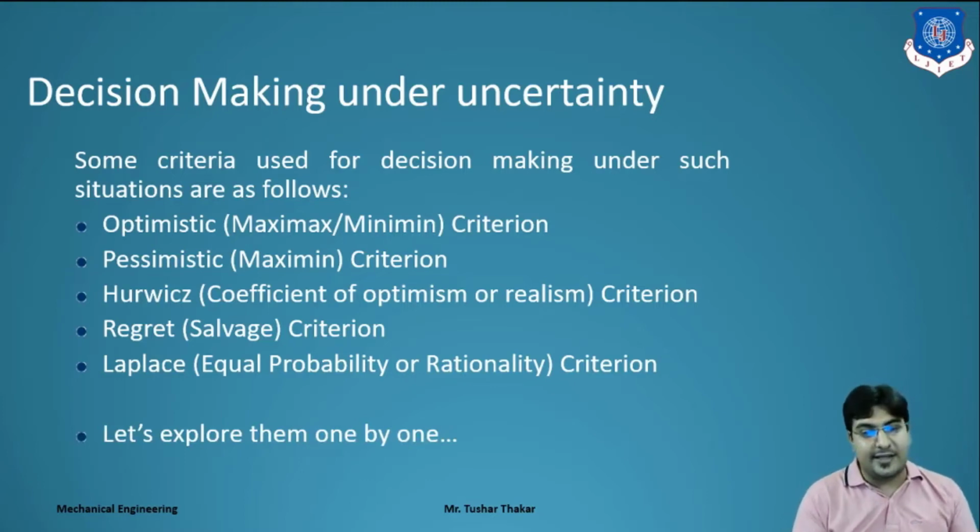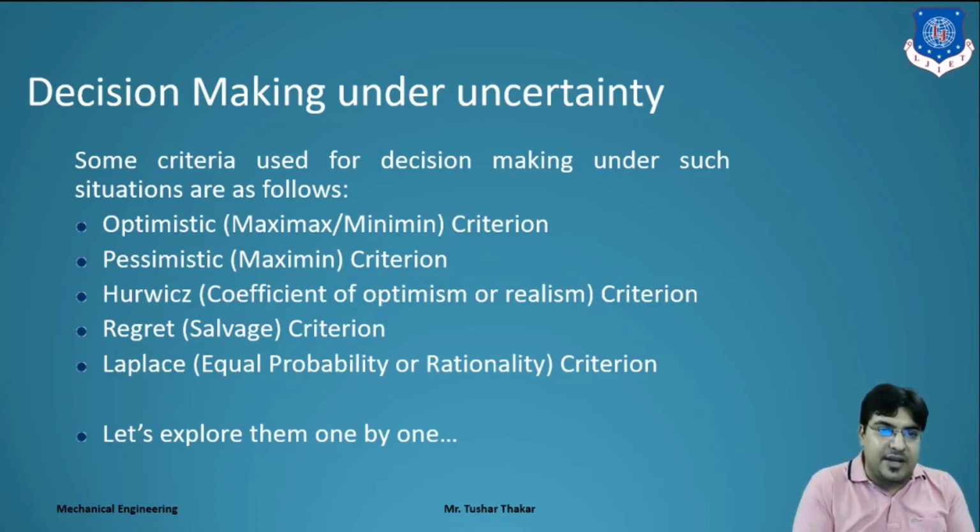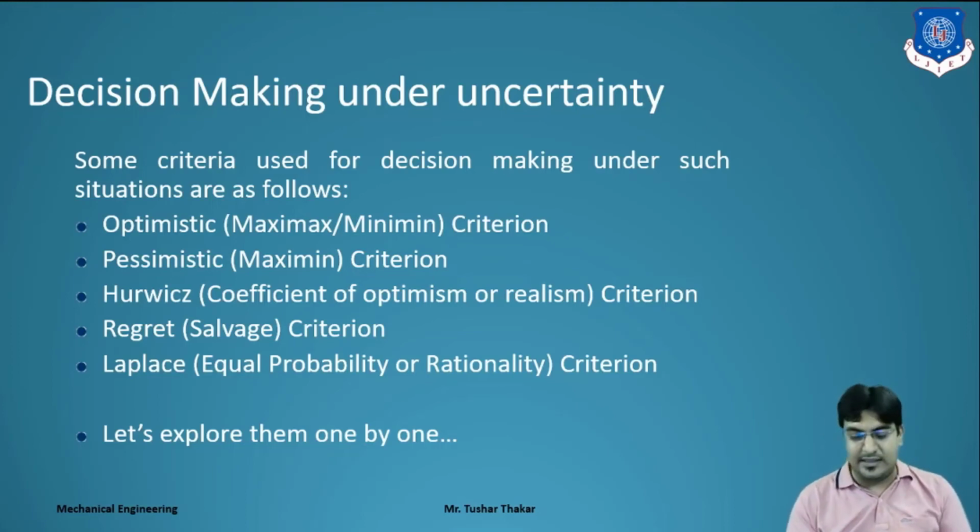So let's explore them one by one from the next lecture. From the next lecture we will calculate and learn the optimistic criterion for decision making under uncertainty. We will take an example, and based on that we will learn these methods. So all 5 methods we will learn in the next lecture. Thank you.